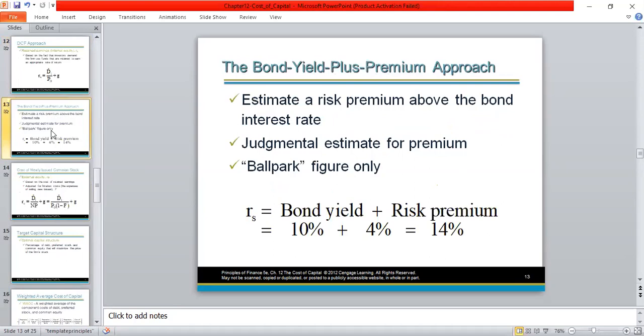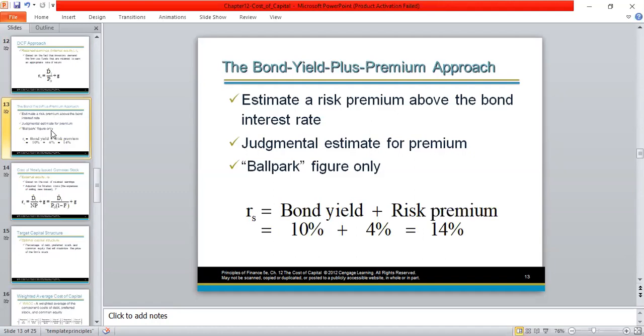So other than those two, we can calculate cost of retained profits or cost of retained earnings by also taking an approximate figure. In other words, to the bond yield or to the cost of debt, we can add a risk premium, which is a ballpark figure, in order to calculate the cost of retained earnings. This is just a ballpark figure or an approximate figure where we add an estimated risk premium on top of the cost of bonds.